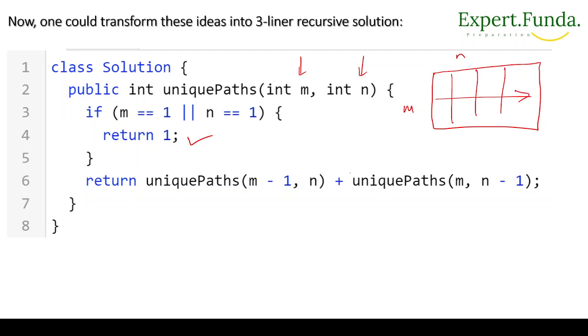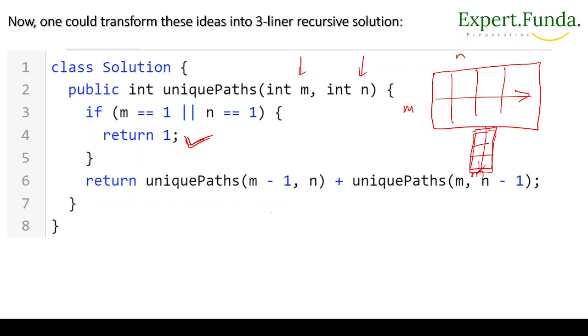Or if m is multiple but n is only one, there will be only one path. That's why this is the base condition: if m equals 1 or n equals 1, we return 1 as the base case.